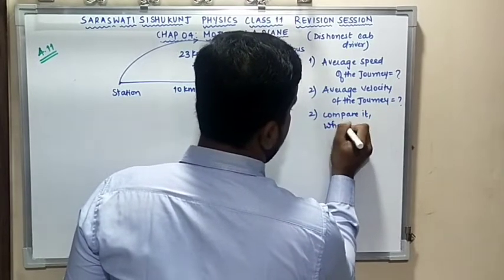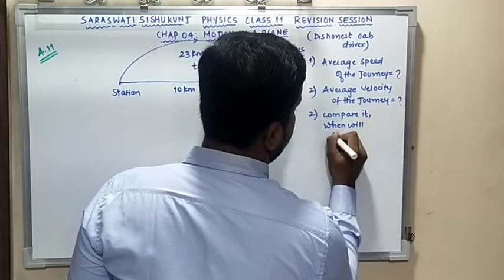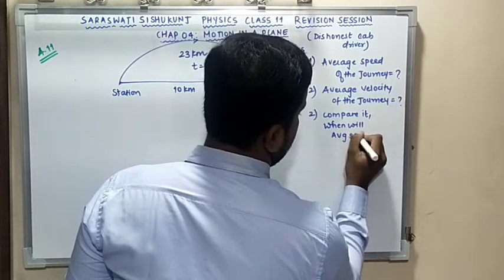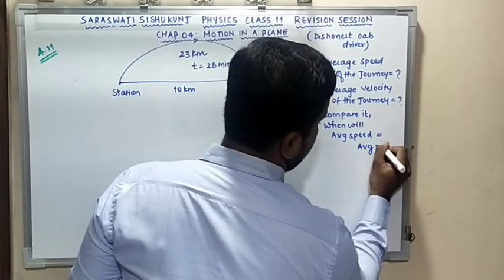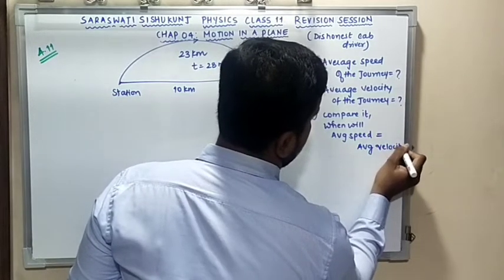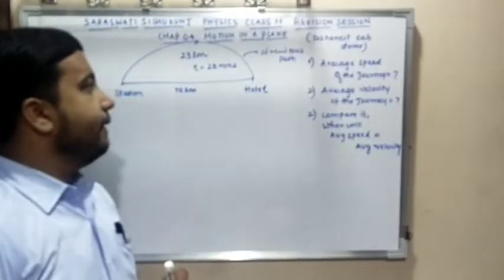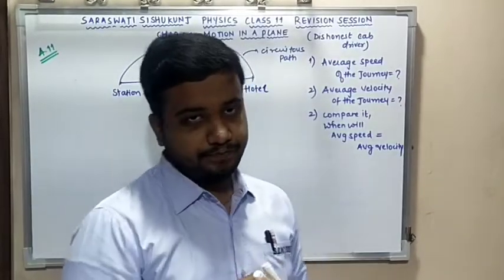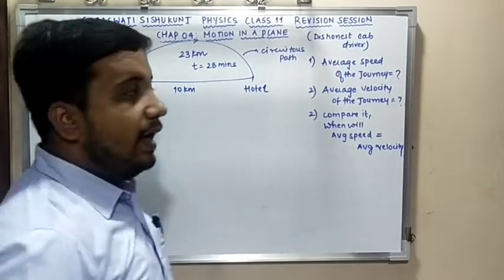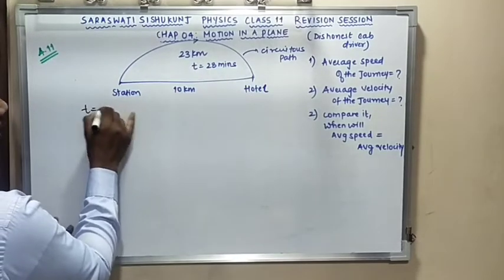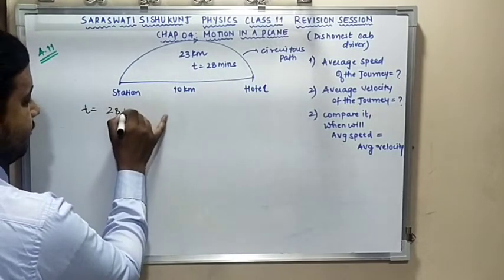They are asking: when will average speed be equal to average velocity? The first thing I'll do is convert this time into hours.